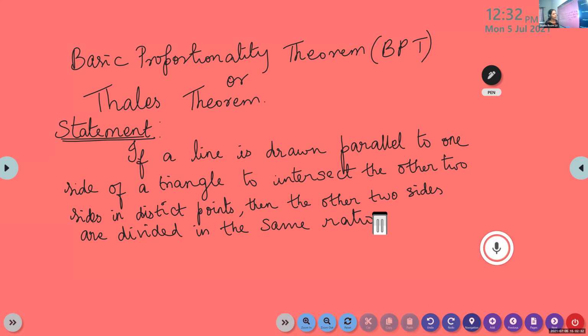This is a very important 5-mark question: state and prove BPT. So what is the statement here? Rizwan, read the statement of BPT. If a line is drawn parallel to one side of a triangle to intersect the other two sides in distinct points, then the other sides are divided in the same ratio.